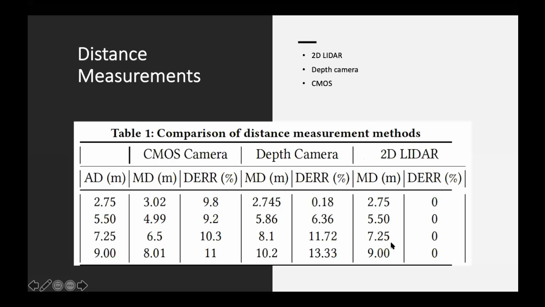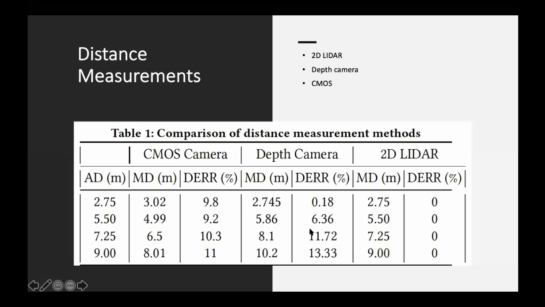And we can see that the depth camera gets worse once the object is located far away from the camera, while the CMOS is more or less even all the time. Actually, 2D LiDAR is pretty accurate up to 30 meters away from the camera. So that's about our cameras.